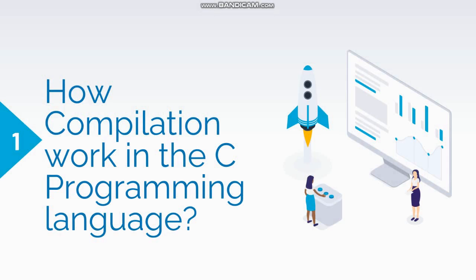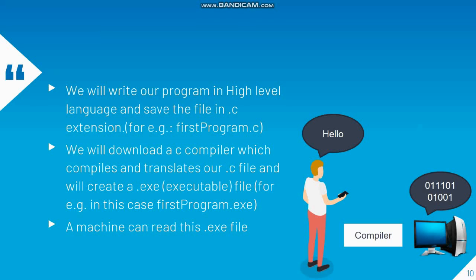learn that. First of all, we will write our program in a high level language and save the file with a .c extension. Now what is this extension? An extension is nothing but a type. As an example, a Notepad file has an extension of .txt. A music file can have its extension as .mp3 or .avi or something.